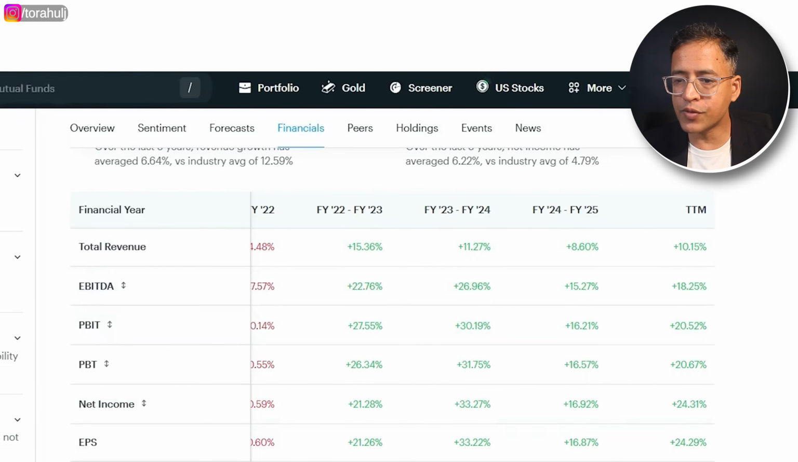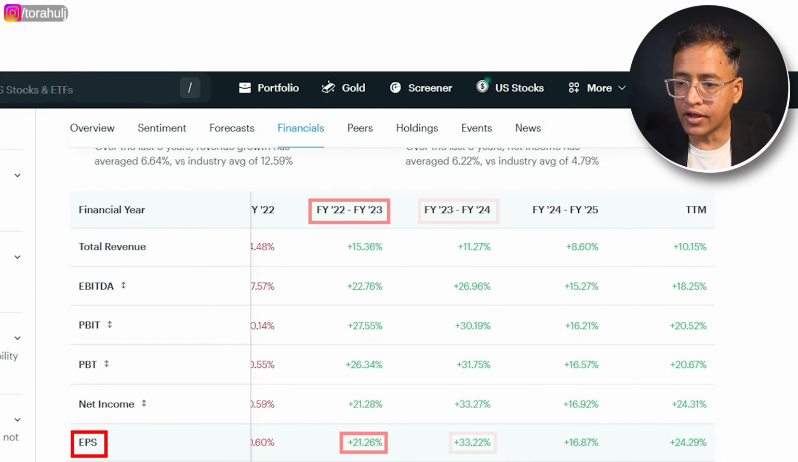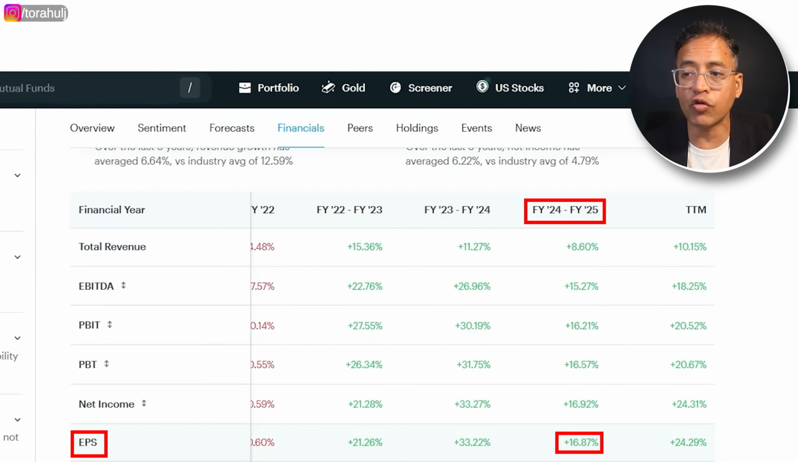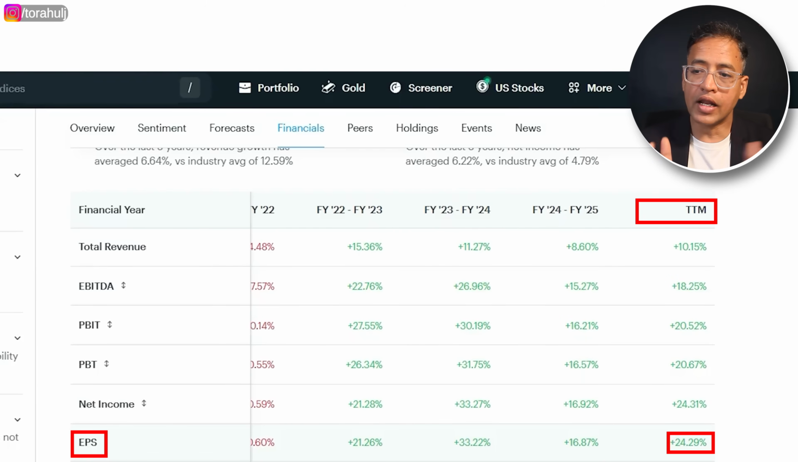From an earnings per share perspective, again, you see a 21% growth rate here back in 22-23, then 33%, then 16%. Now trailing 12 month is 24%. So the last 12 months have been much better. That's the sense we get. Now here you might need to make some forecast. Again, you will have to look into the company's annual reports and the quarterly con calls and come up with some guidance. Maybe let's say that the company grows at around 15 to 20% of EPS in the next 3 years.